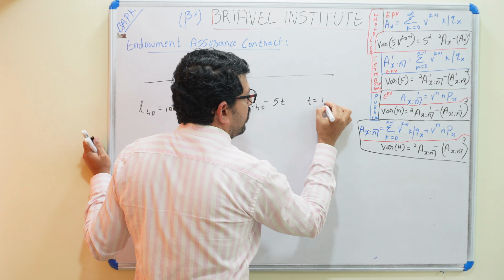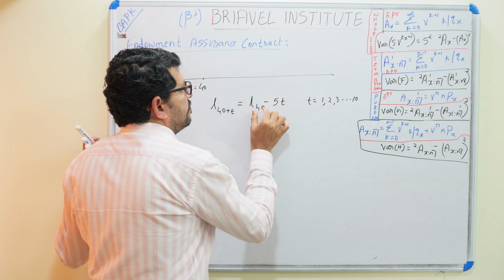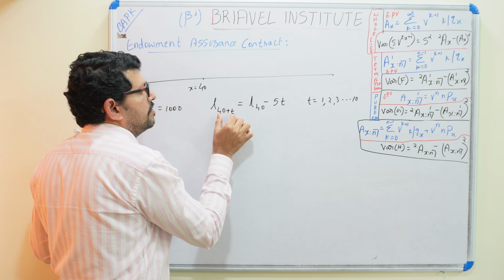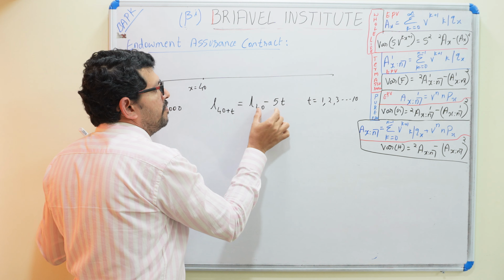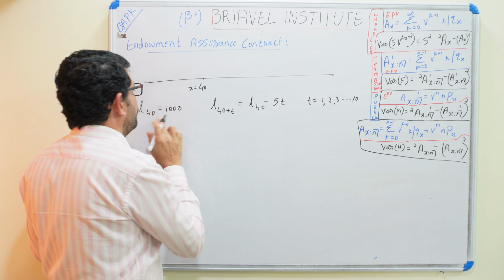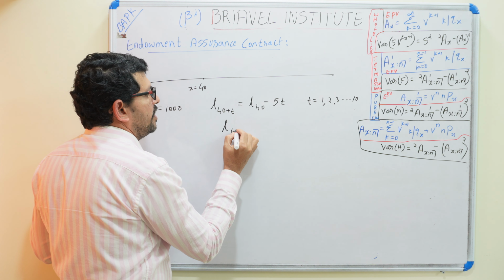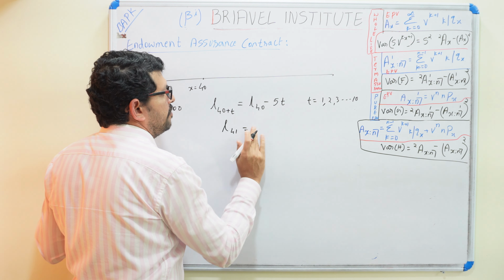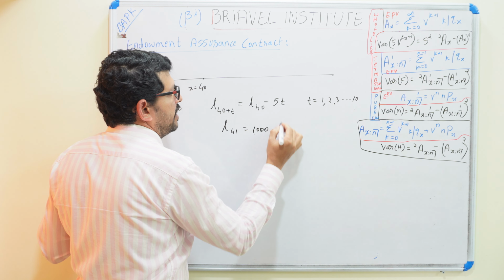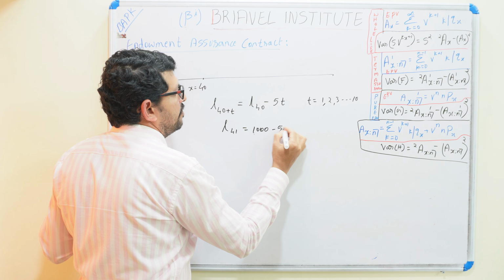So 40, and next year 41: how many people will be alive at the age of 41? L40 is equal to 1000. L41, how many people die? 1000 minus 5 into 1, so 5 people will die, so it is 995.